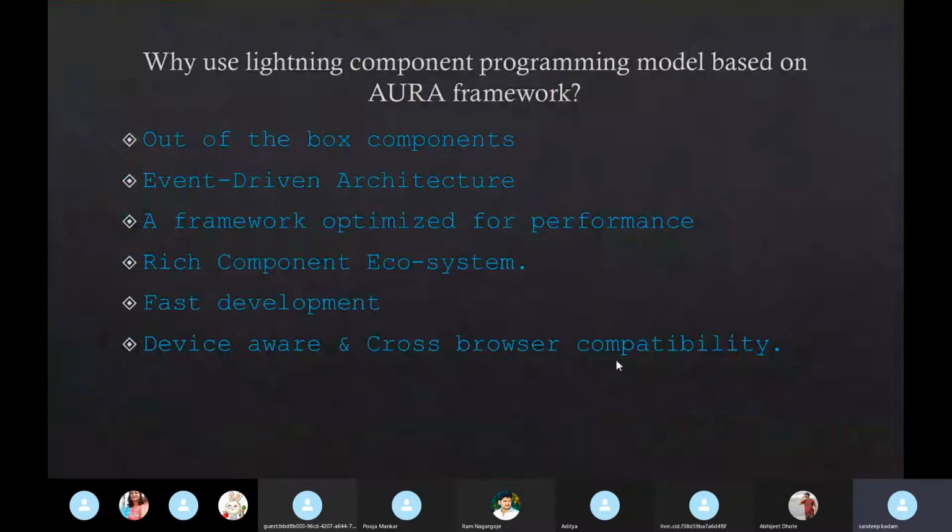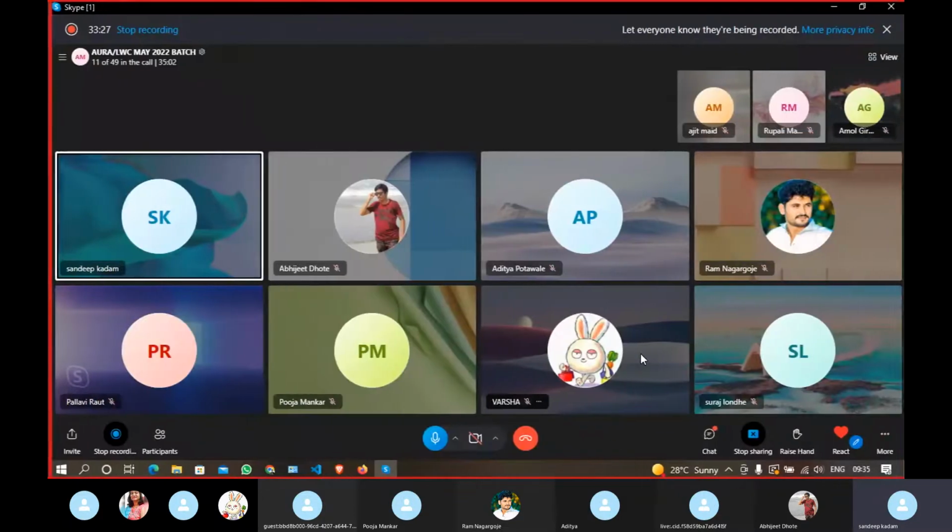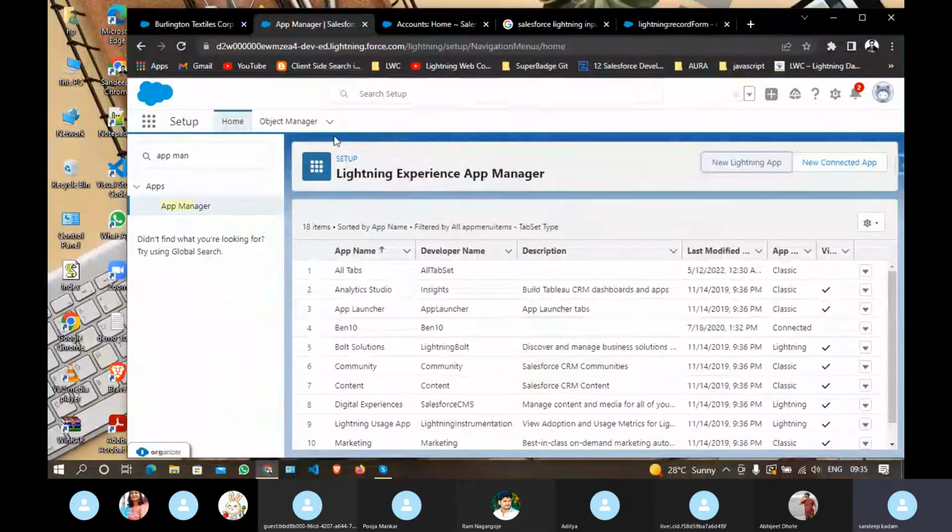Okay, cross browser compatibility. Cross browser compatibility means nothing but that the Lightning component framework will be working on Chrome, Firefox, the Safari browser, all the latest browsers, Internet Explorer. But in real time you should go with the Chrome browser. Why? Because all the Salesforce functionality and Salesforce extensions mostly work with the Chrome browser. So you will face no issues while working with the Chrome browser. But let's say you're working on Firefox, so you will face some problems with the extensions.